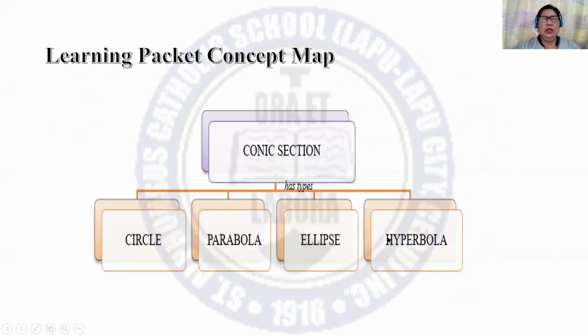This is the Learning Pocket concept map, and we are going to focus only on the conic section and circle. We will have next time for the other types.